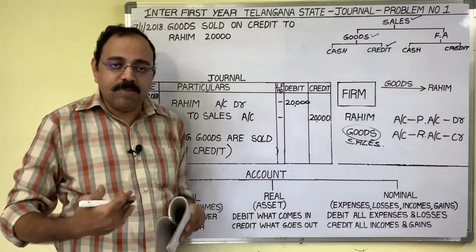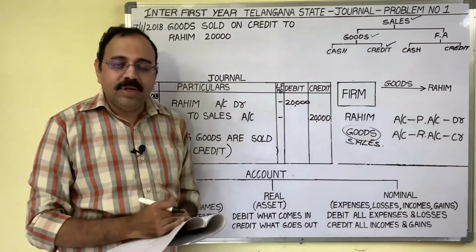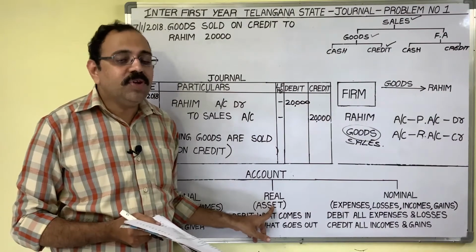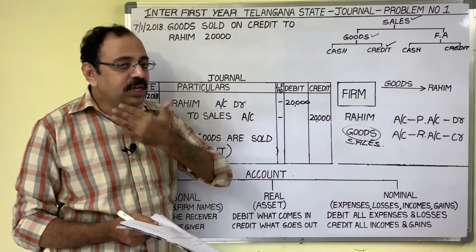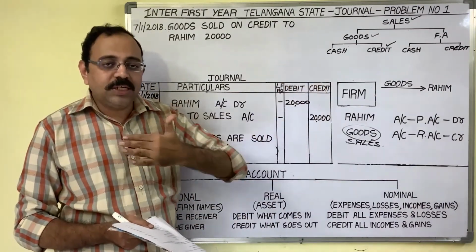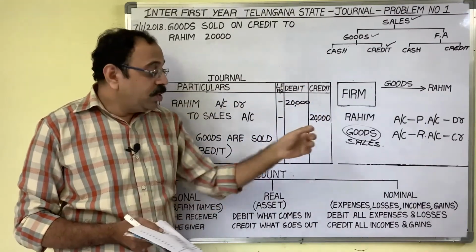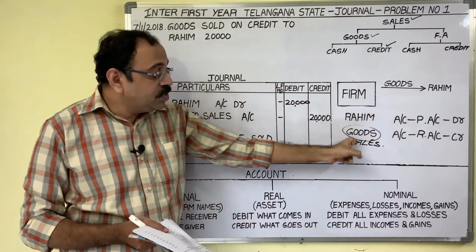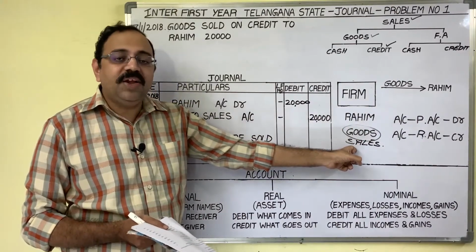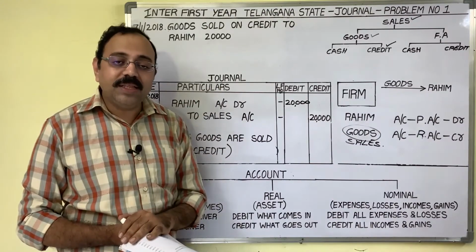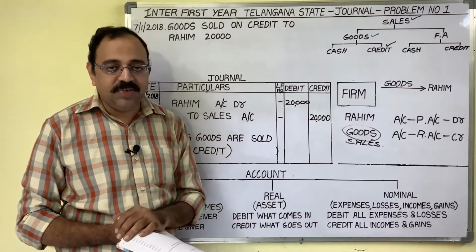So cash is coming, goods are going. Cash, goods, both are real accounts now. Real account rule we should apply. Debit what comes in, credit what goes out. Cash is coming, goods are going. So cash account debtor to goods account. When goods come in credit, instead of goods we should write sales. So final entry is cash account debtor to sales account. For the 8th day transaction, this is the journal entry.